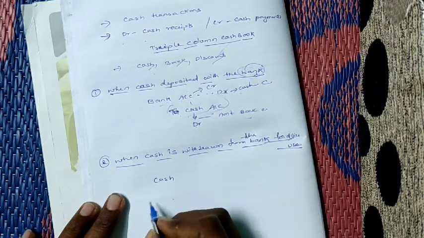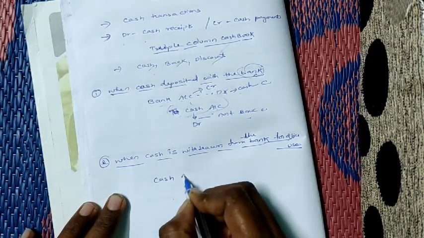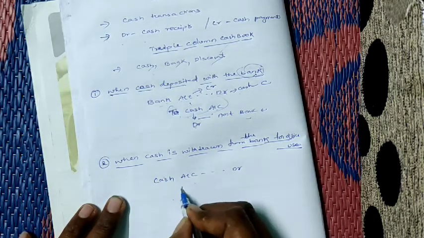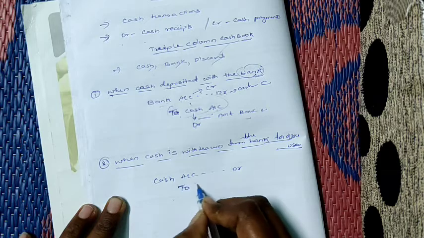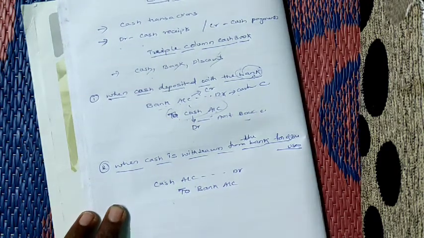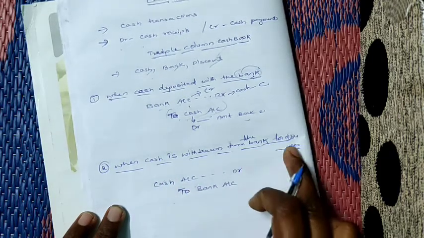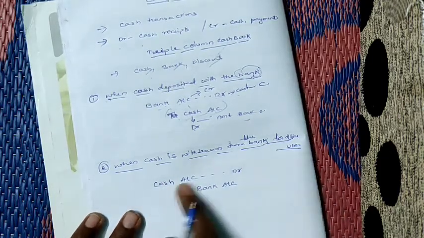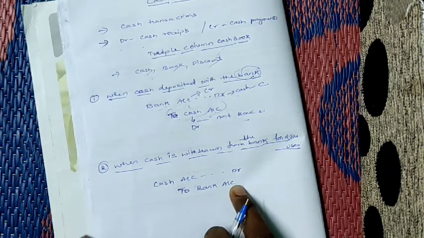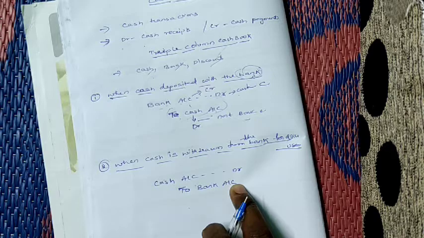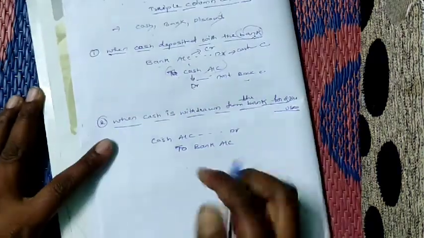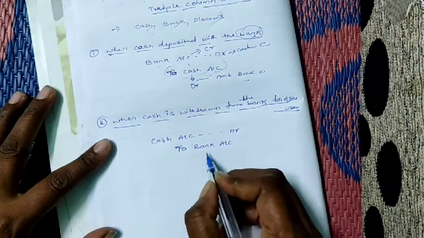As per the real account rule, debit what comes in, so cash account debit. To whom? Who is the giver over there? Bank account. So when cash is withdrawn from the bank for office use, the entry is cash account debit to bank. Remember the entry: when cash has been withdrawn from the bank, the entry is cash account debit to bank. Now you see, how do we post this in the triple column cash book?